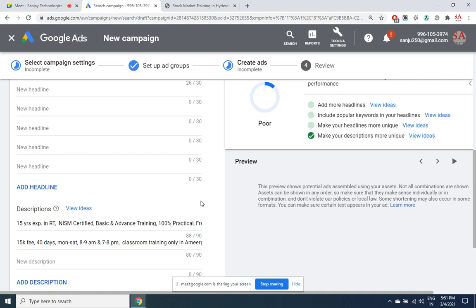I choose the first one. You will choose the first one. The reason being? It says certified and advanced training, all the positive practical points, 100% practical experience. Yes, of course.